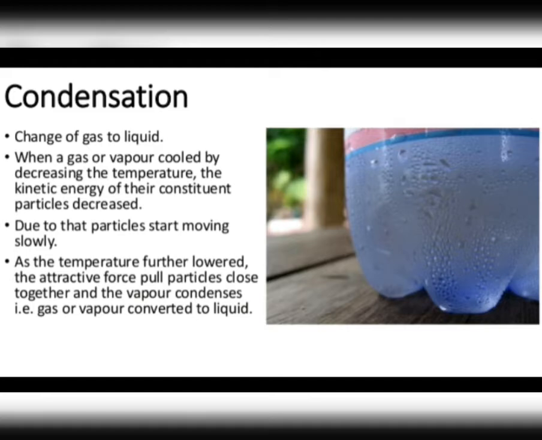So basically on cooling, particles give out energy, and because of which they come closer, attract each other and form liquid. So it's actually the reverse of boiling, or you can say the reverse of the vaporization process, where a liquid gets converted into vapor. It's just the reverse. Here a gas, or vapor, gets converted into the liquid state.